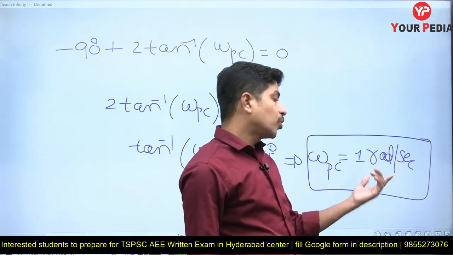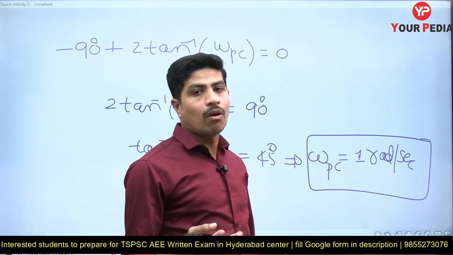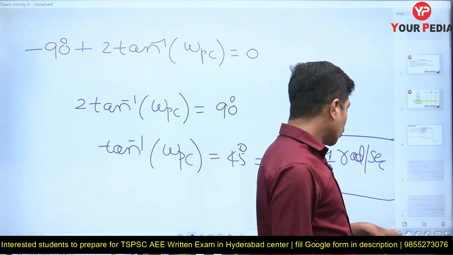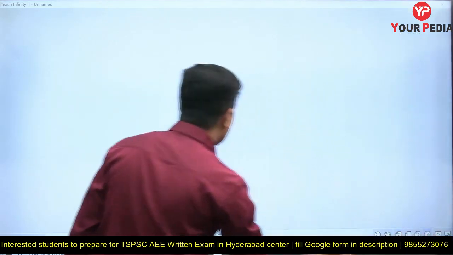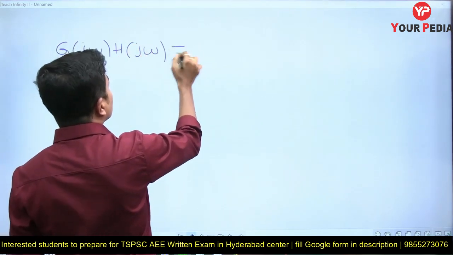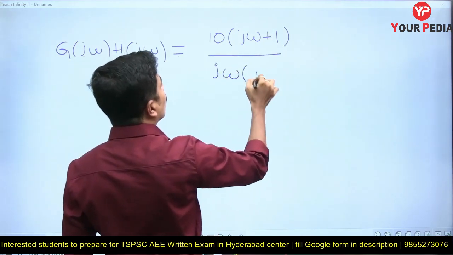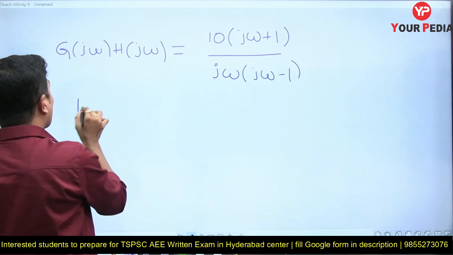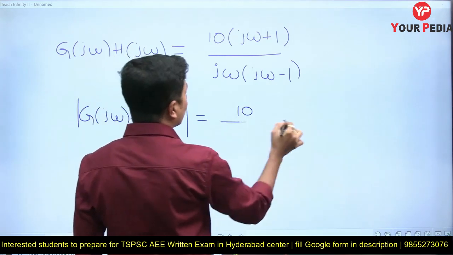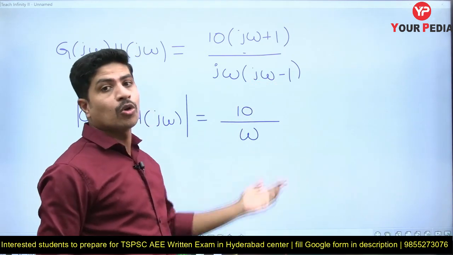Now what I have to do, substitute this in the first formula we took, that is gain margin is equal to 20 log of 1 by mod of g of j omega h of j omega at omega equal to omega pc. Now let me take a new page and solve. Observe what is g of j omega h of j omega. You have to replace s with j omega: 10 into j omega plus 1 by j omega into j omega minus 1. The magnitude of g of j omega h of j omega is equal to 10 by omega. That's all, because this magnitude will be root of omega square plus 1, and this magnitude is also root of omega square plus 1, so both get cancelled.